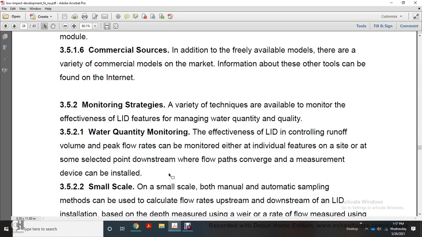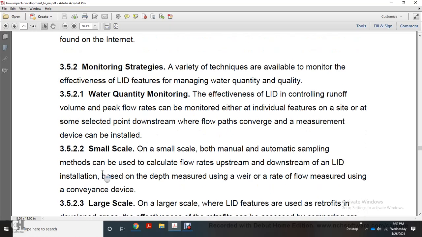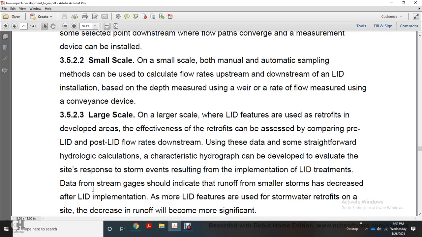water quality and quantity. Water quantity monitoring: the effect of the low-impact development control on runoff volume, peak, and flow rates can be monitored either at the individual features on the site or at some selected point downstream where the flow paths converge and a measurement device can be installed. At small scale, both manual and automatic sampling methods can be used to calculate flow rates upstream and downstream of low-impact development, based on the depth measured using a weir, or rate of flow measured using the conveyance of the device. At large scale, for low-impact development features retrofitted in developed areas, the effectiveness of retrofits is assessed by comparing the pre-low-impact development and post-low-impact development flow rates downstream.